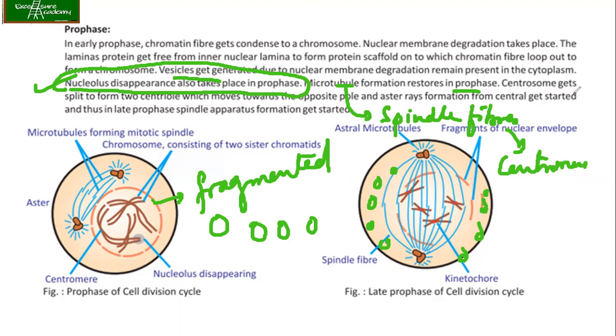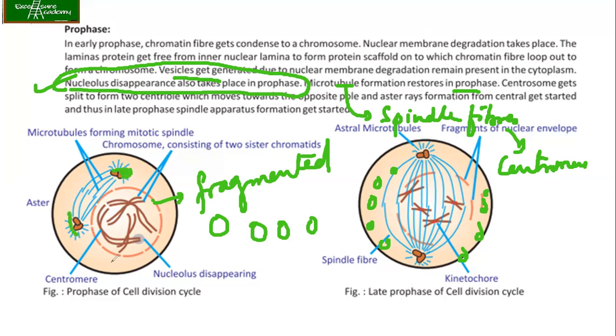Okay, now centrosome gets split to form the two centrioles, which move towards the opposite poles, and the astral rays formation from the centriole gets started, and thus in late prophase spindle apparatus formation gets started. If you see the figure over here, you can see that the centrosomes are also getting split into two centrioles, which are moving in the opposite direction.